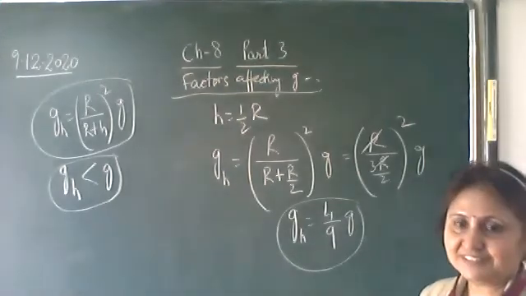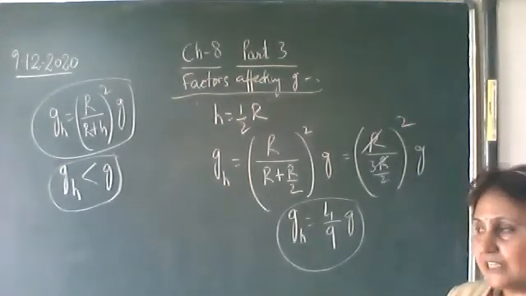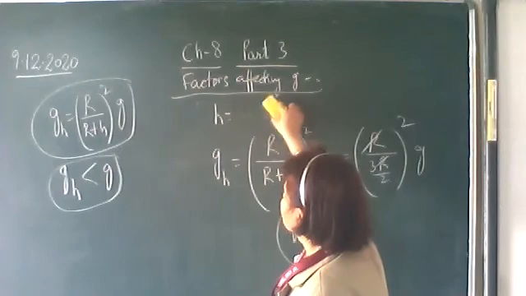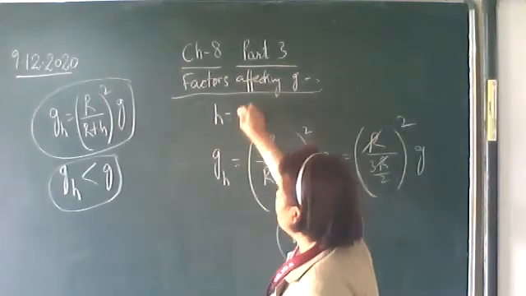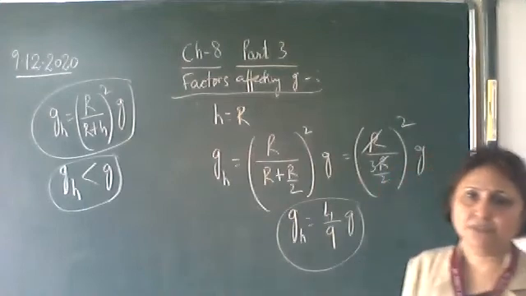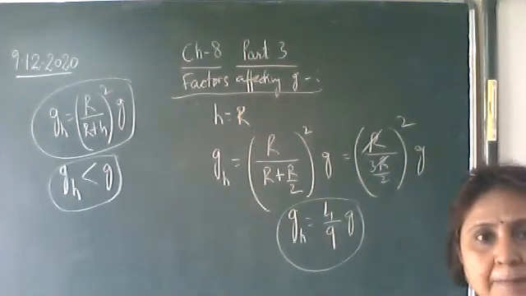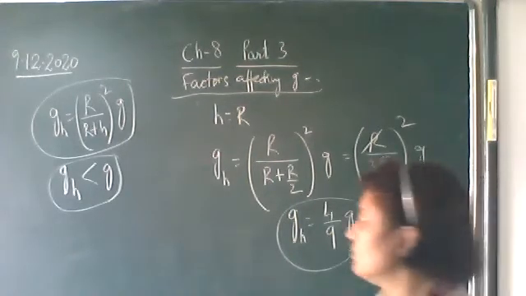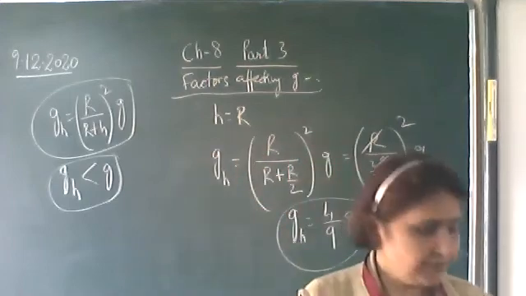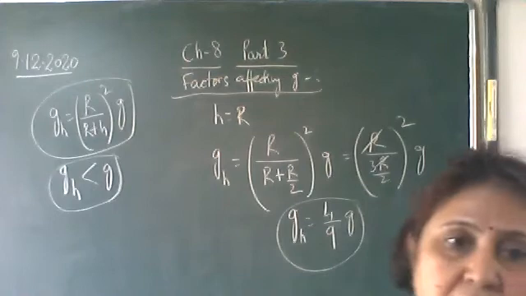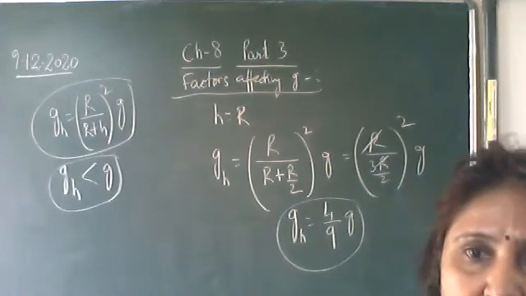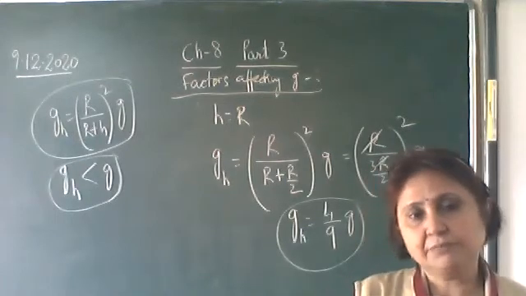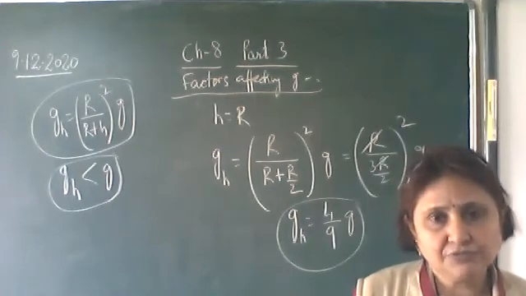Next question. Write down, find the acceleration due to gravity at a height equal to the radius of the earth, that is h is equal to r. Hurry up, find out yourself. Find the acceleration due to gravity at a height equal to the radius of the earth, that is, a body of mass m is taken at a height which is equal to the radius of the earth.